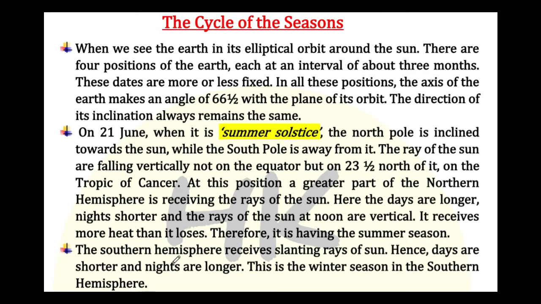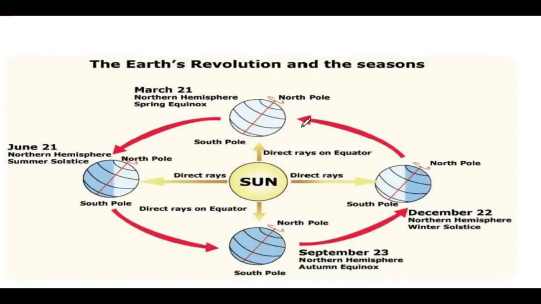The southern hemisphere receives slanting rays of the Sun. Slanting means the rays which are not direct on a particular surface. Hence, the days are shorter and nights are longer. This is the winter season in the southern hemisphere. Let's understand this summer solstice concept in the image.